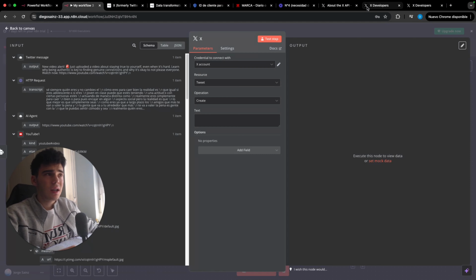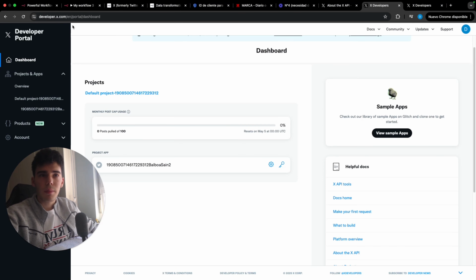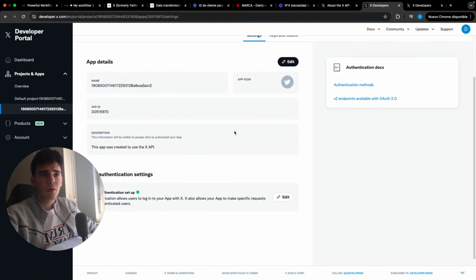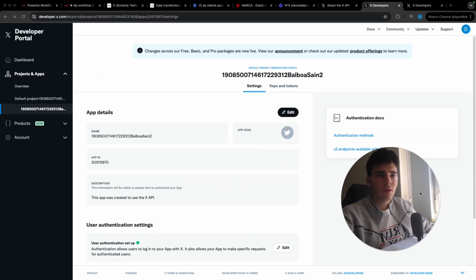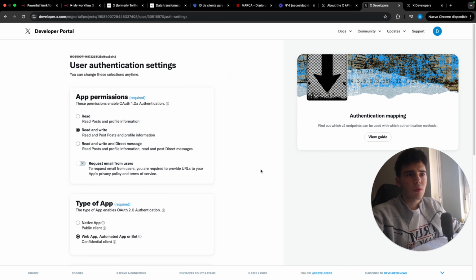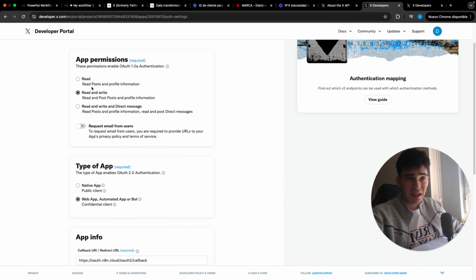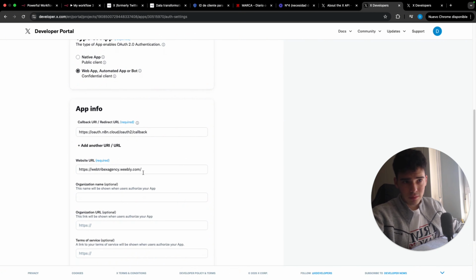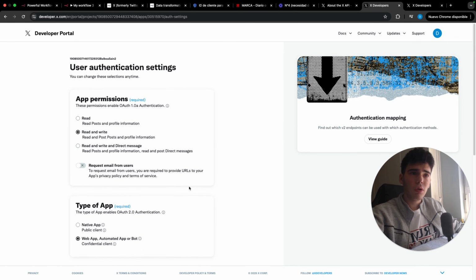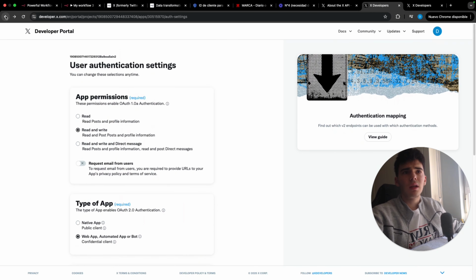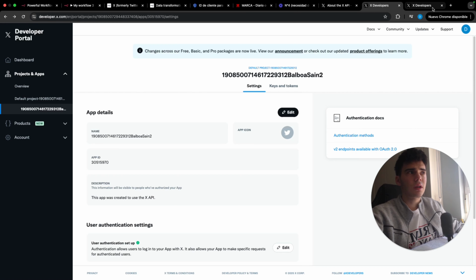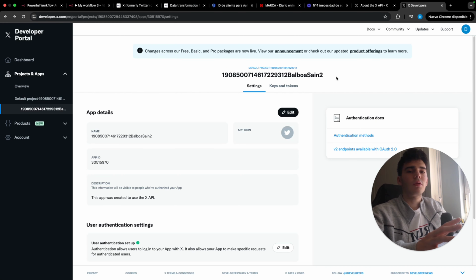How can you do this? You have to go first of all to X Developer here and create a project. Once you have created the project, you have to go to App Settings, and here you have to click on User Authentication Settings. Once you click on Edit, you have to select Read and Write and Direct Messages, Web App, Automated Bot, and you have to include here the OAuth of your n8n. When you do this, you have to save it, and it will appear in the image here. In another app, you will see the client ID and the client secret to put it there.